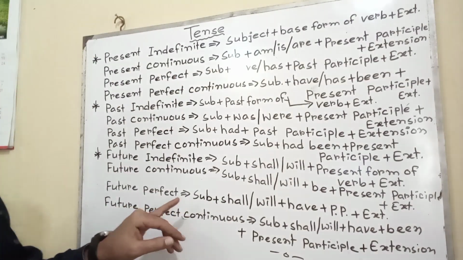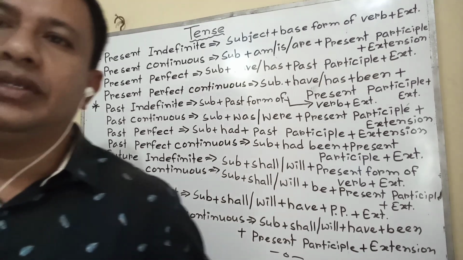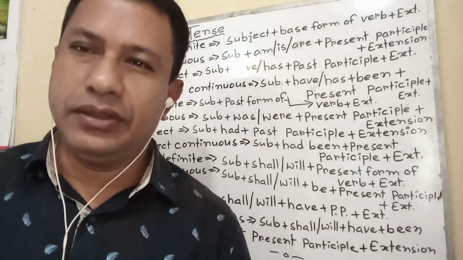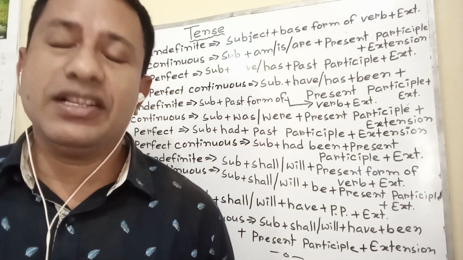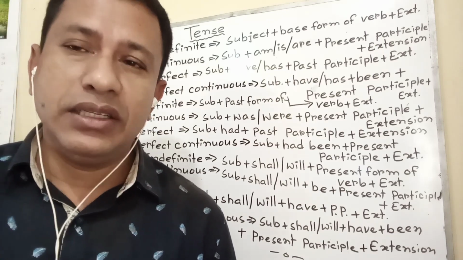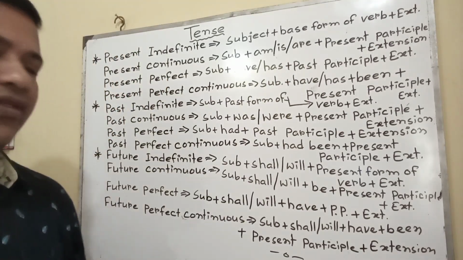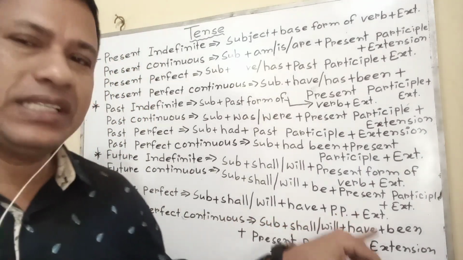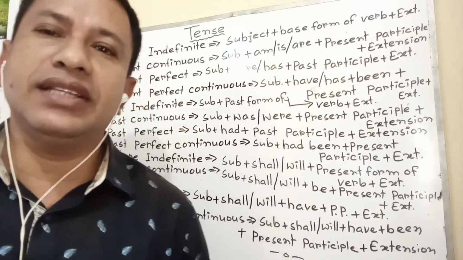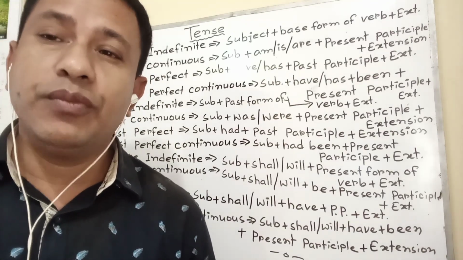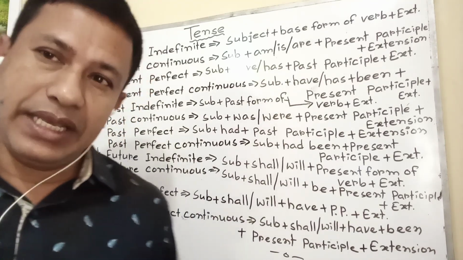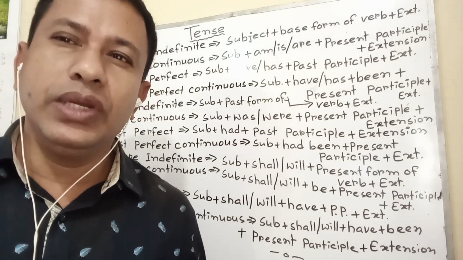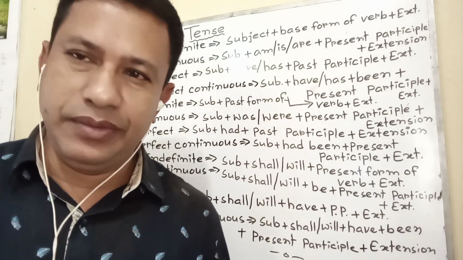Future perfect. In the future, two activities will be done. The first one which will be done is called future perfect. Such as structure: subject plus shall or will plus have plus past participle plus extension. I will have done the work before you come or before you will come. Again, if I use here after, I will do the work after you will have completed your activity.